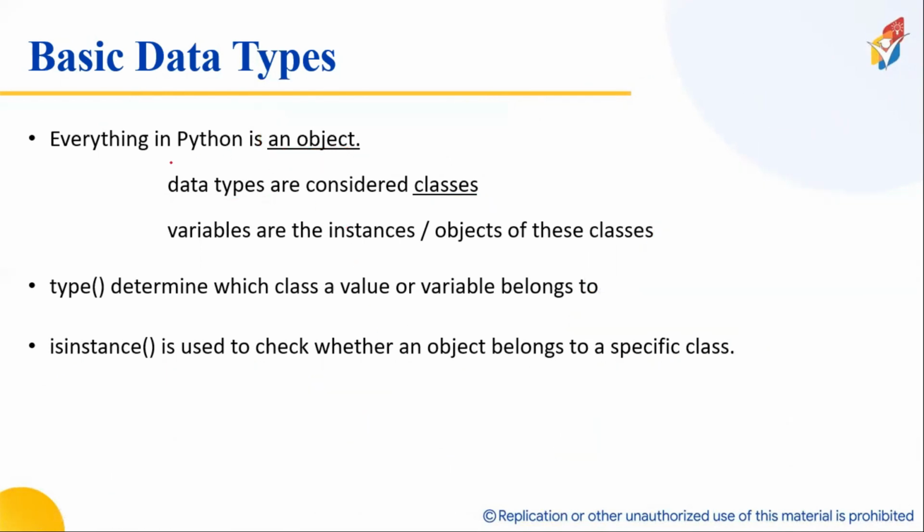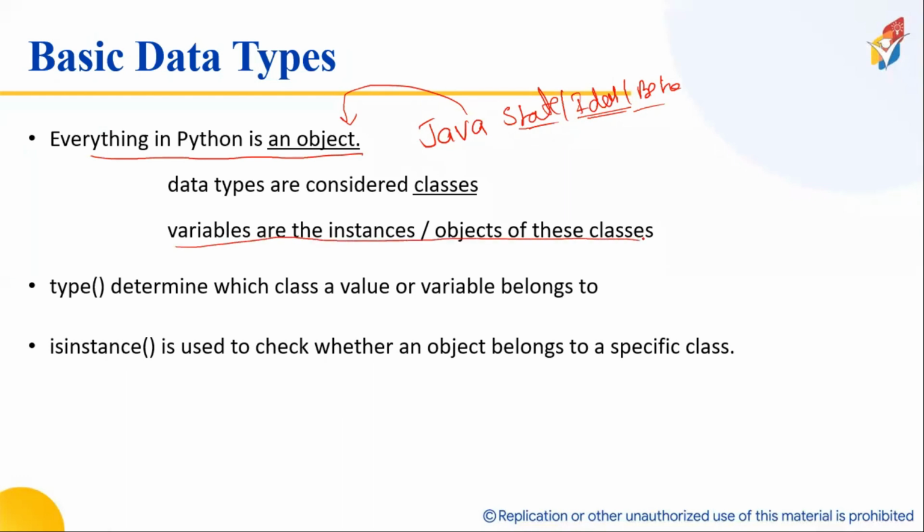Now, what I'm discussing: everything in Python is an object. Everything in Java is also an object because they have three properties: identity, state, and behavior. Now variables are instances of the objects of the class. I will discuss this point in 1 minute. Now, if I want to know the data type of a variable, I use a function called type. Type is a function.